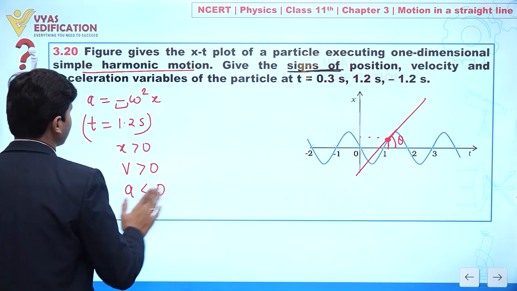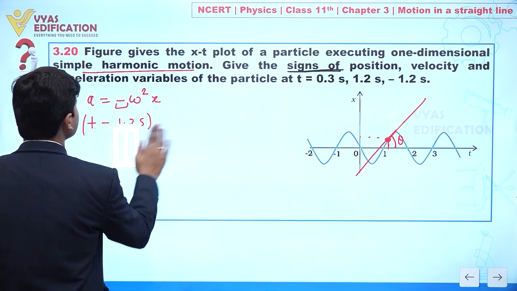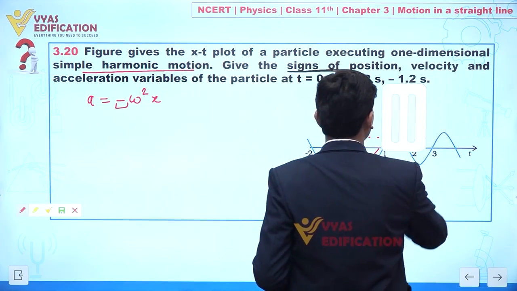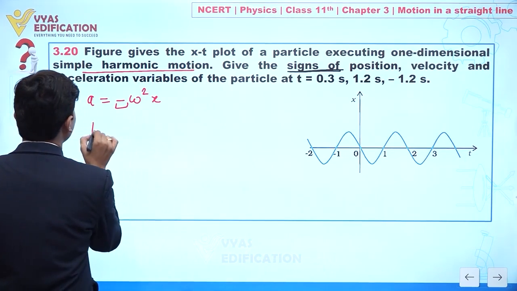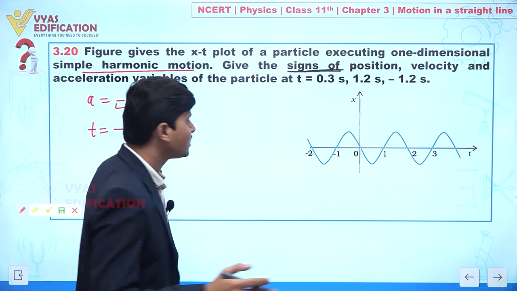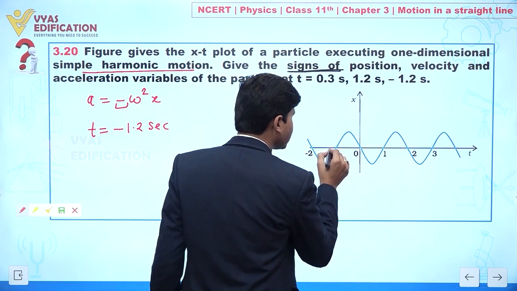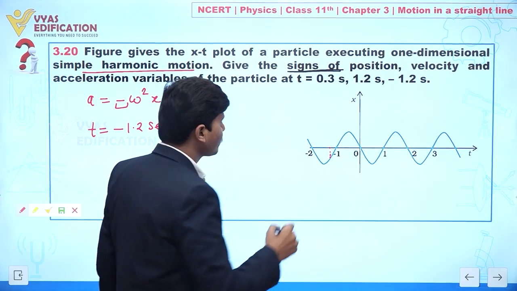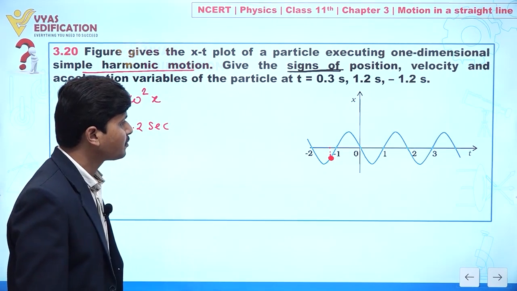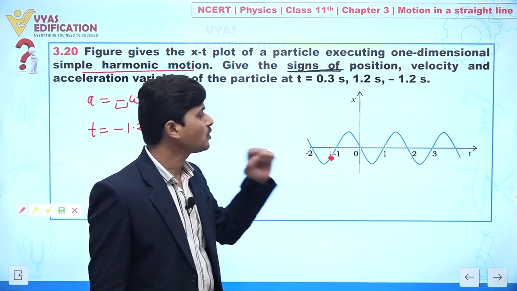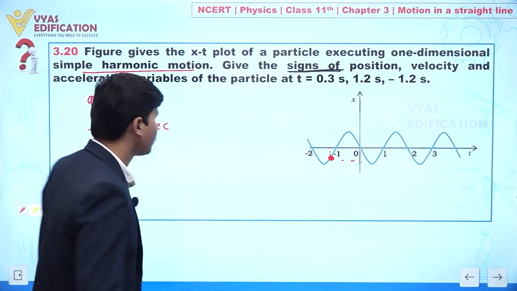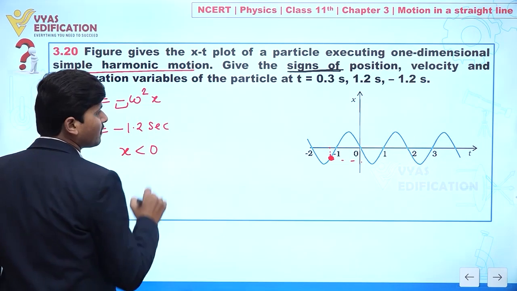Now if we discuss the next position, t equal to minus 1.2 seconds. Where we have minus 1.2 seconds, we have this position. When we have this position, again we are getting x less than 0. So the value of x is less than 0.